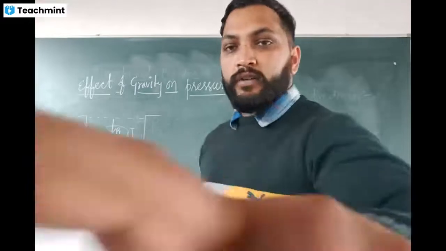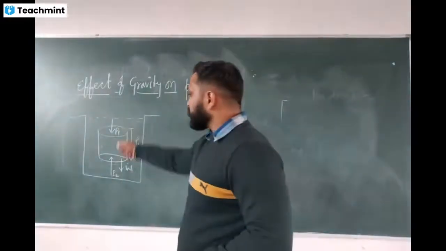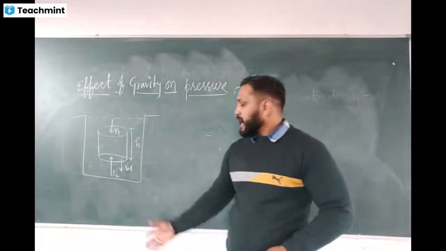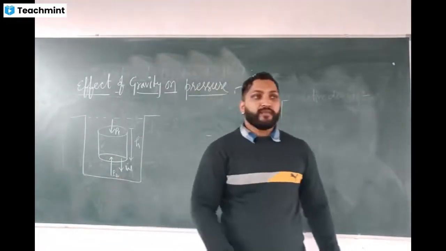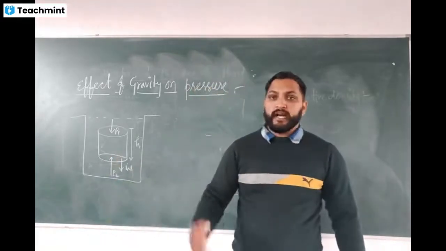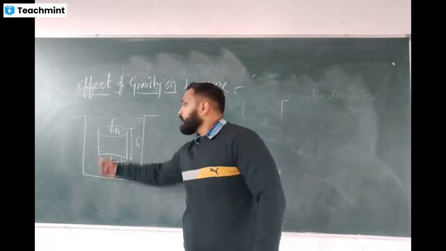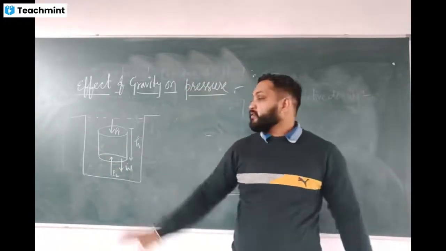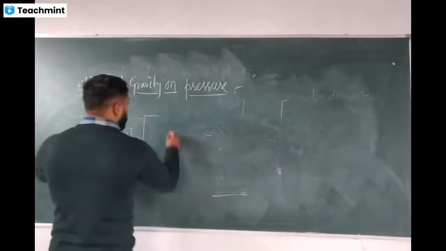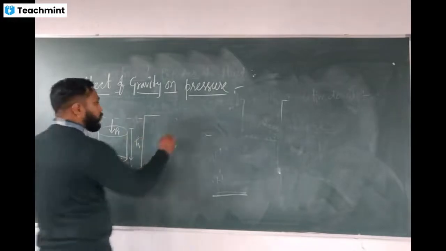Clear? So now the layer will apply some pressure on the upper surface of the cylindrical vessel, and also will apply some pressure from the downward direction on the bottom surface of the vessel. Another force that will work here is equal to the weight of that vessel we have taken. This is surface 1, this is surface 2.